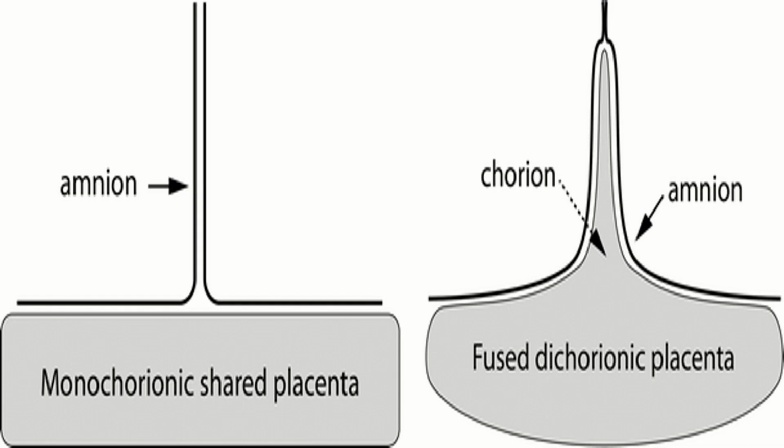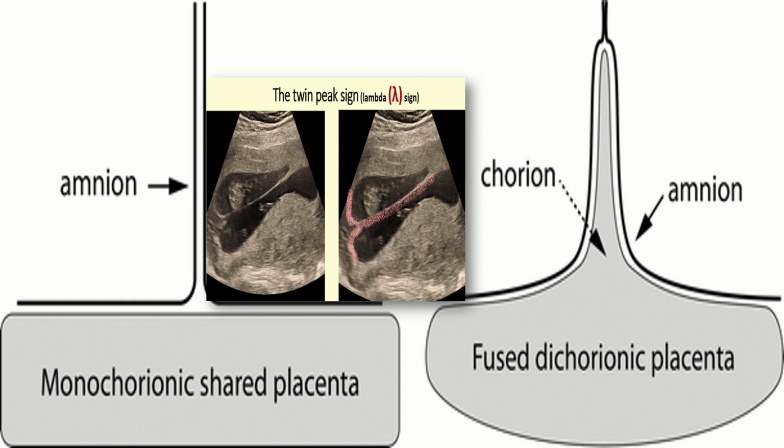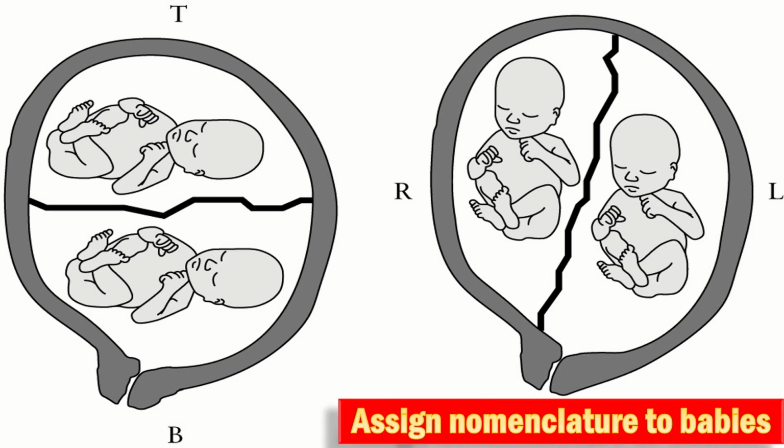Determine chorionicity and amnionicity at the time of detecting a twins or triplet pregnancy by ultrasound using the number of placental masses, the presence of the amniotic membrane and membrane thickness, the lambda or the T sign, and the discordant fetal sex. Assign nomenclature to the babies, for example, upper and lower, right and left, in a twins or triplet pregnancy, and document this clearly in the woman's notes to ensure consistency throughout the pregnancy.